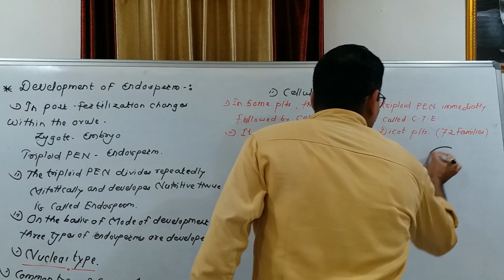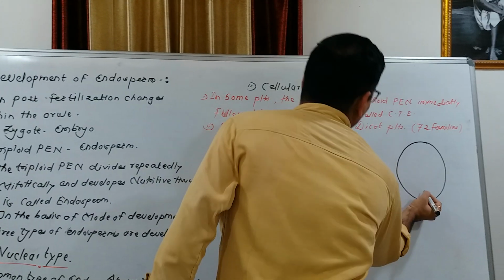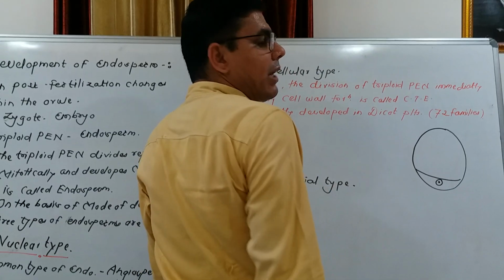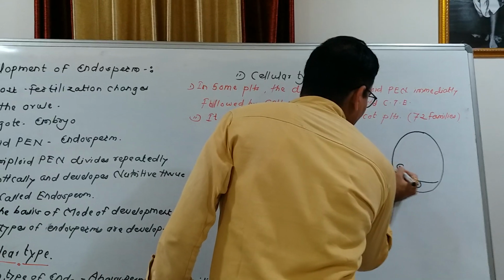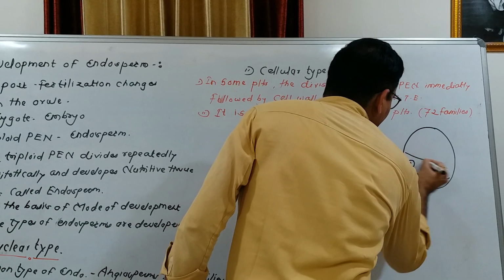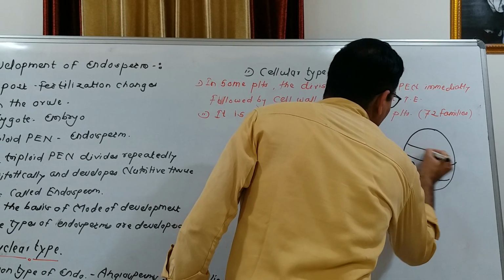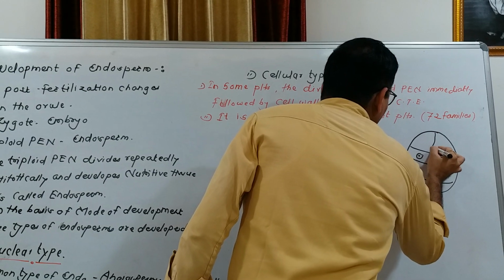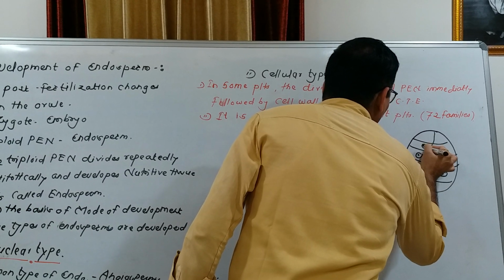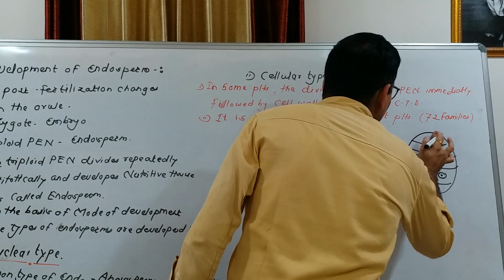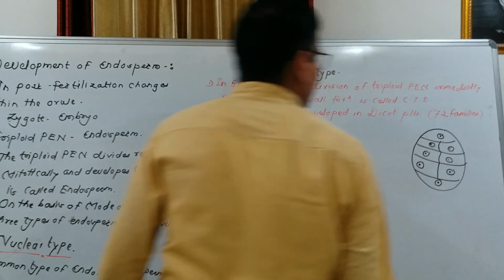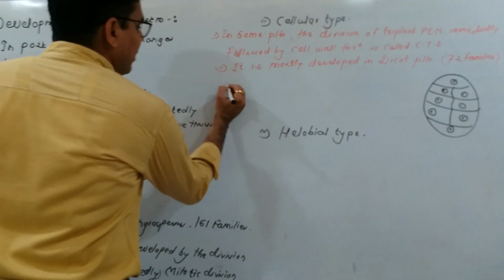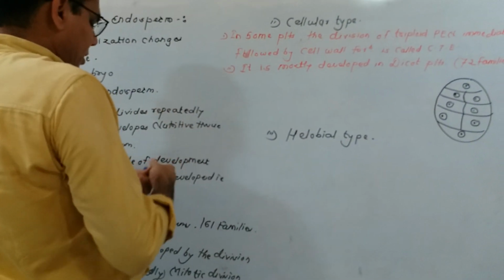In this endosperm, the division of triploid primary endospermic nucleus is followed by cell wall formation. Means the division of nucleus takes place and it is followed by cell wall formation. In this way, the cellular type of endosperm is developed. This is the structure of cellular type of endosperm, and this type of endosperm is found in plants.